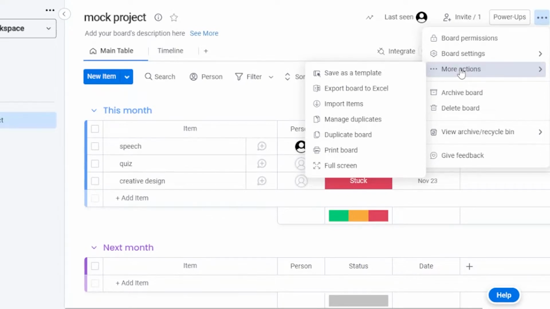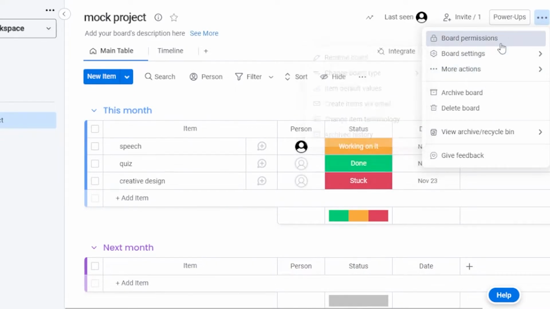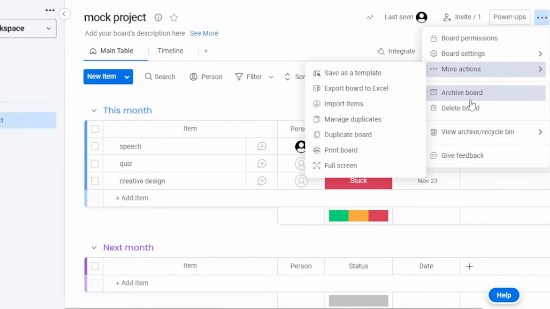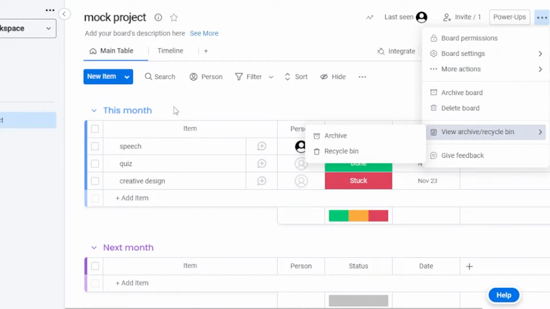There you can see you have more app options. You have a template, you have export board to Excel, import items, manage duplicate board, and print board and full screen as well. You have your board permissions, you have your board settings, and then you have your archive option as well, and you can also delete a board if you want to. So this is all the basics of monday.com, and you can see everything is so easy to manage.